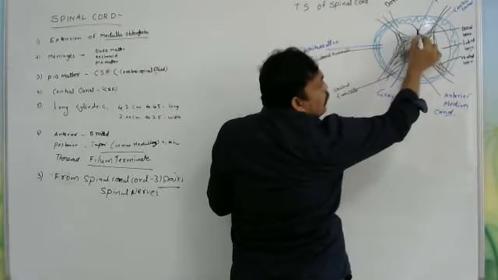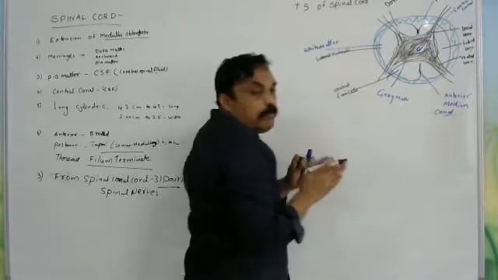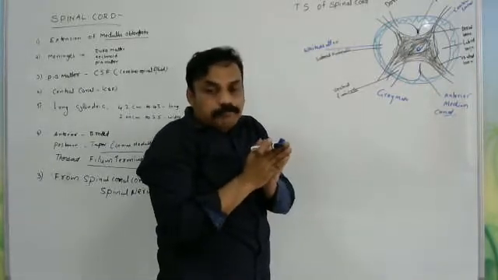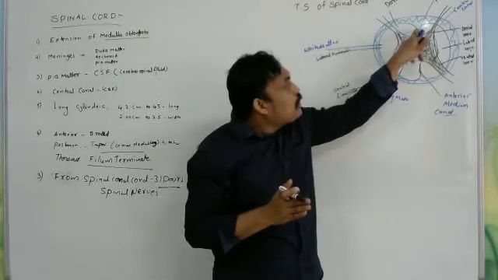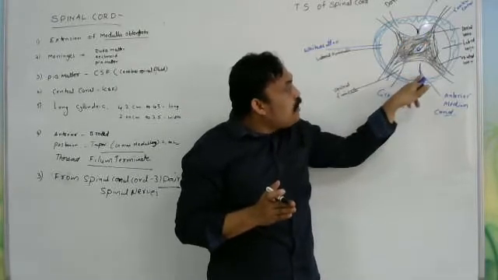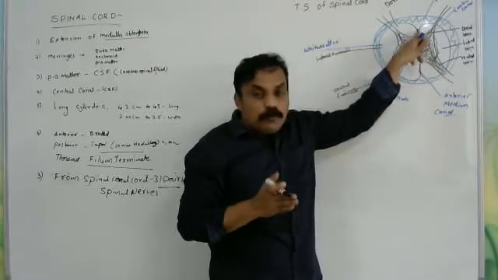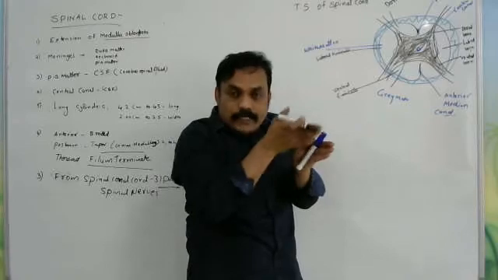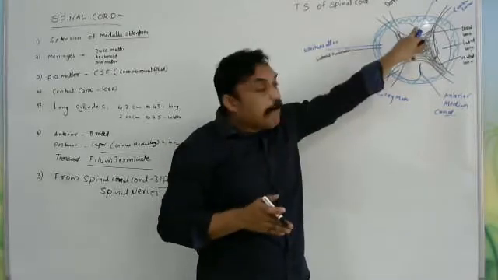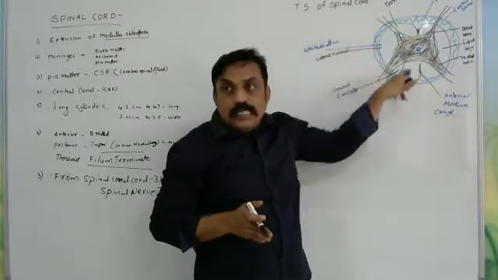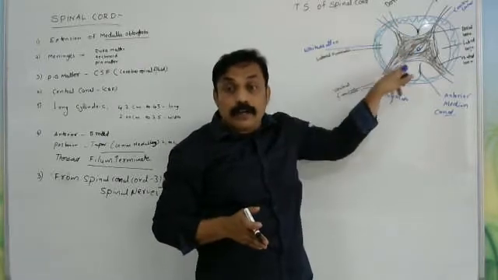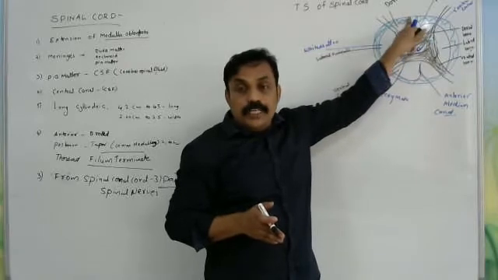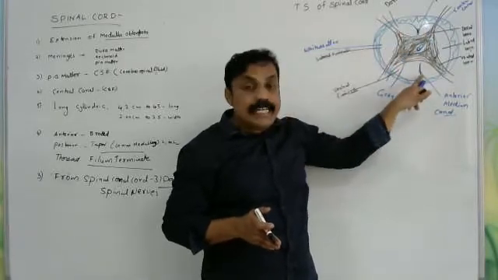So try to understand fissure. What is the meaning of fissure? It means which divides, a line which separates into two parts. The spinal cord is also divided into two parts, right and left, by the posterior median fissure and anterior median fissure.